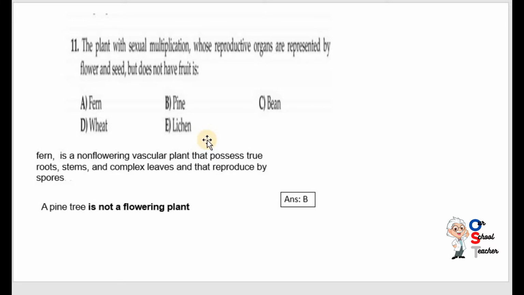They help each other, so they do not produce flowers and seeds. So this is incorrect. Only pine is correct because it does not have fruit, but it has seeds and flowers. A little bit of flower, you can say, a particular type of flower.